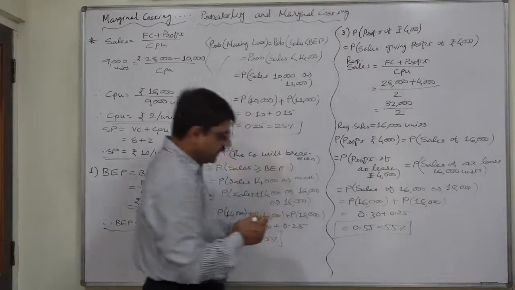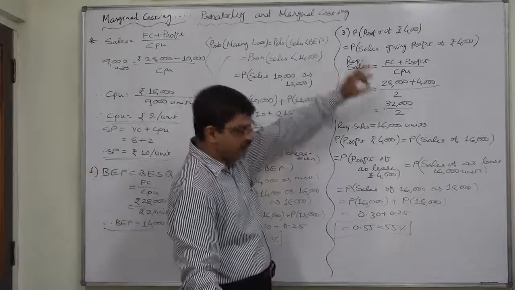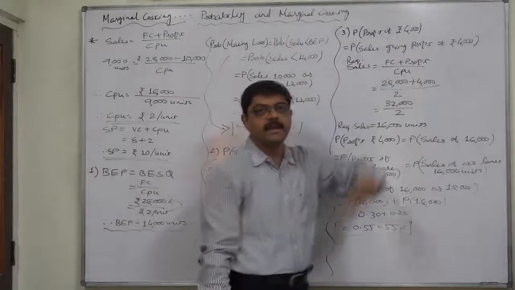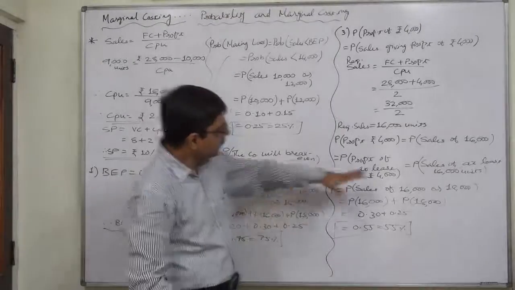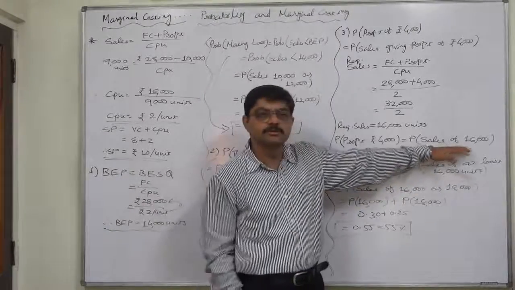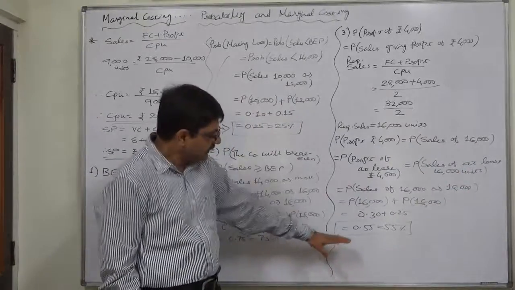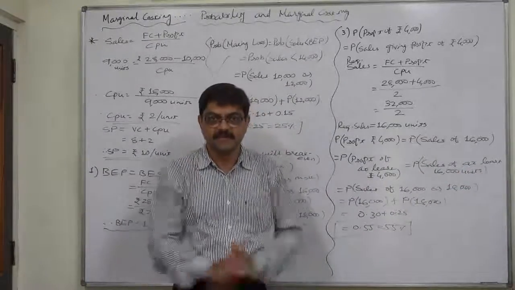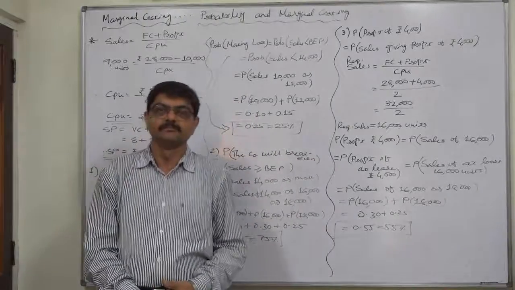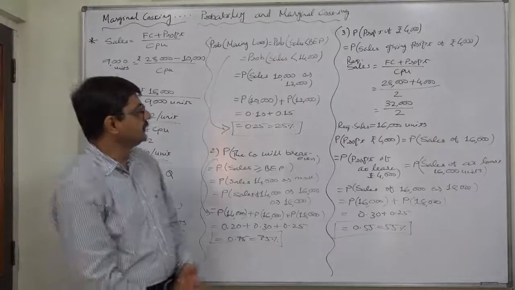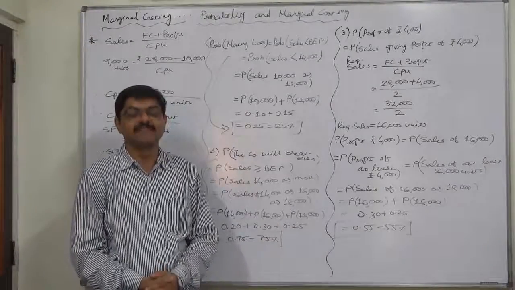That means the probability that the company will make a profit of at least rupees 4,000, meaning sales of 16,000 units or 18,000 units, is 55%. I hope you enjoyed studying this new kind of problem. Thank you very much.